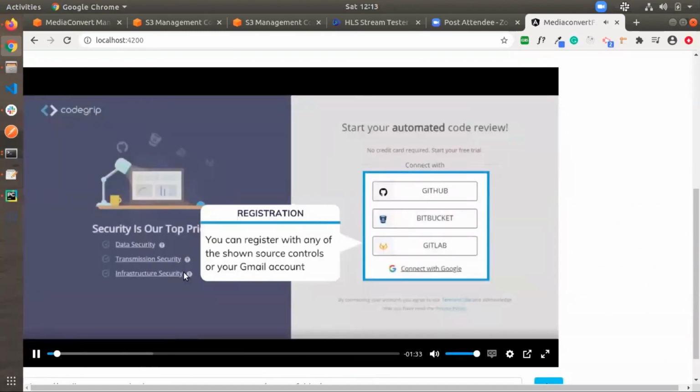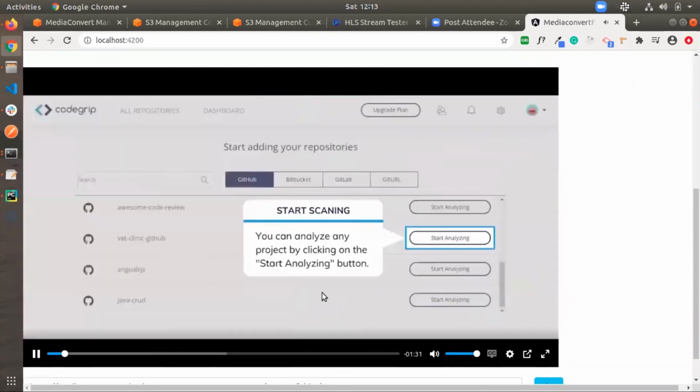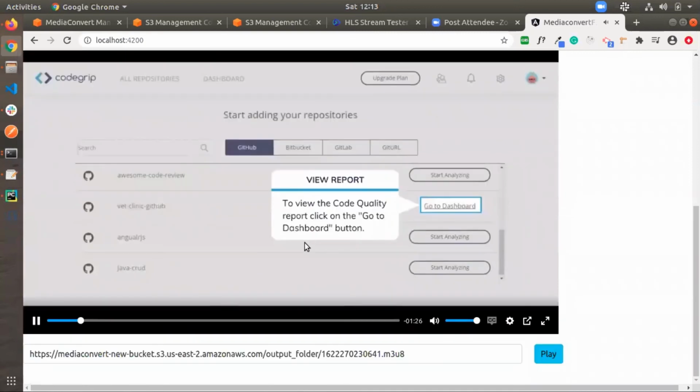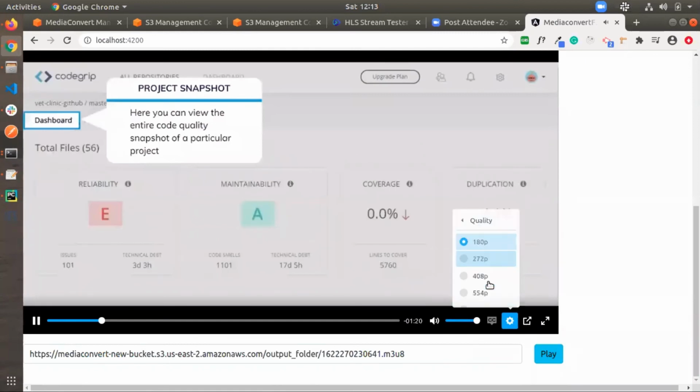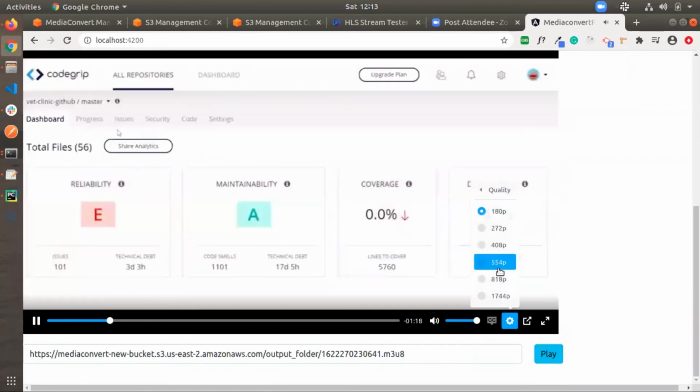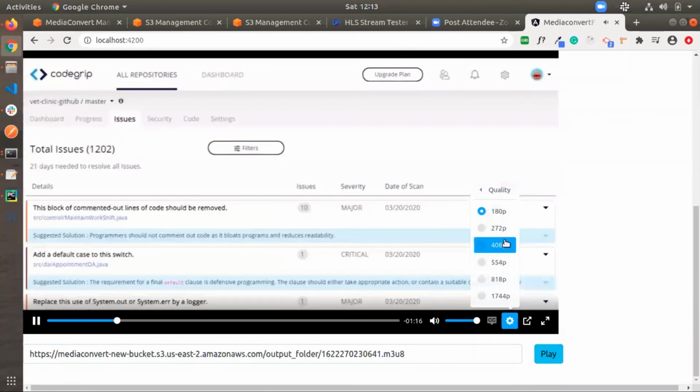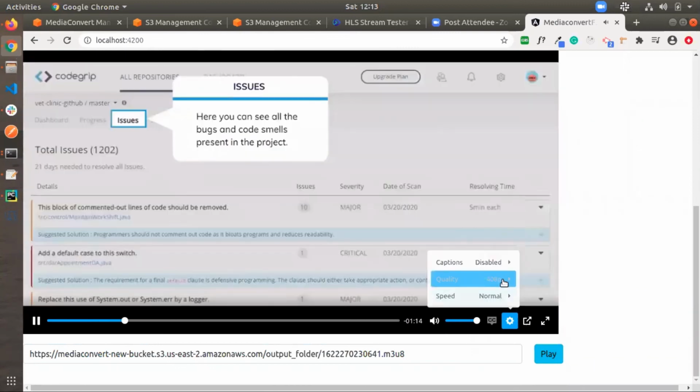Yes, there is another video, code video. So we are able to stream the video, and we have the option to select multiple qualities.